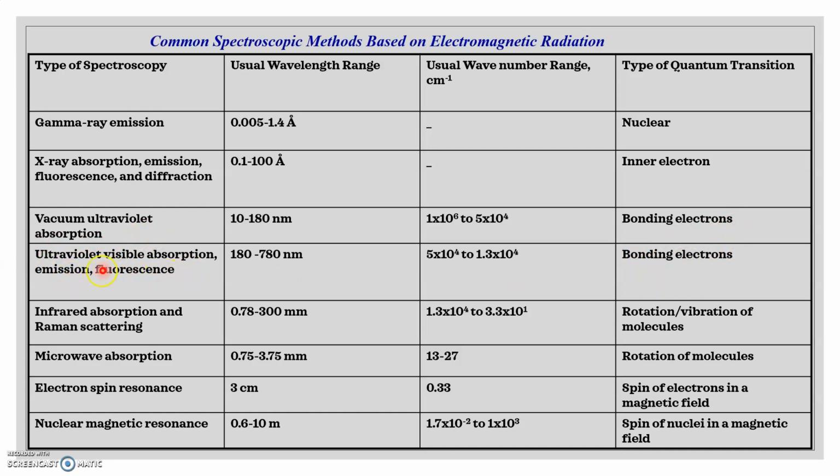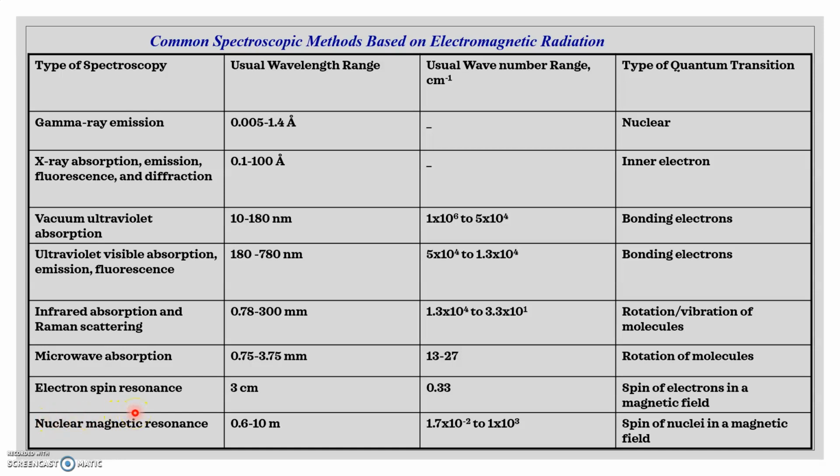Next is UV visible absorption, emission, and fluorescence, where the wavelength range is from 180 to 780 nanometers, and the valence electron change takes place, that is the bonding electrons. Then infrared absorption and Raman scattering. Here the range is in micrometers, that is 0.78 to 300, and the rotational vibration of the molecules takes place. Next is microwave absorption, with a range of 0.75 to 3.75 millimeters, and the rotation of molecules changes.